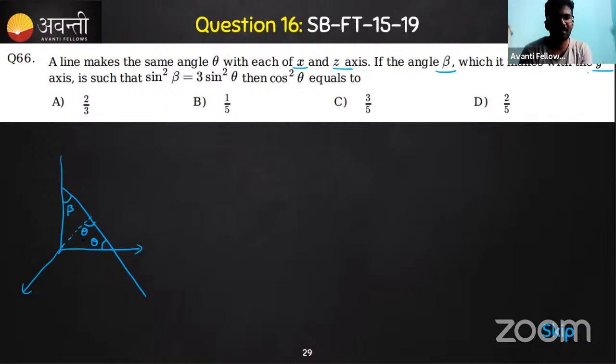So what do you understand from here? If there is some 3D geometry like this, with angles given, three angles have been given. What can you feel?